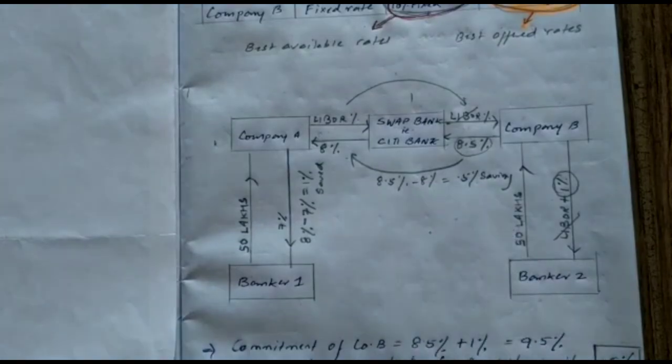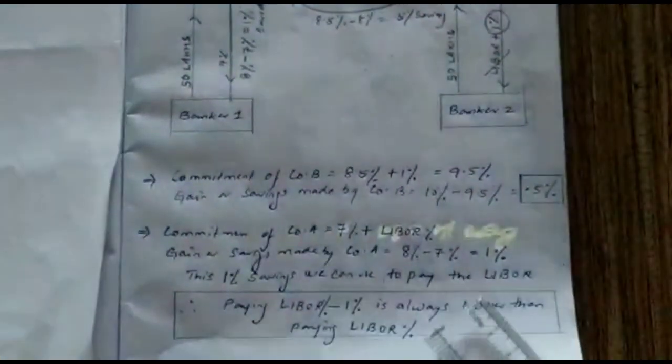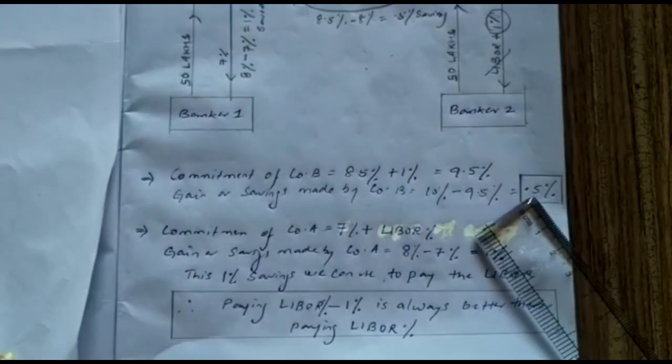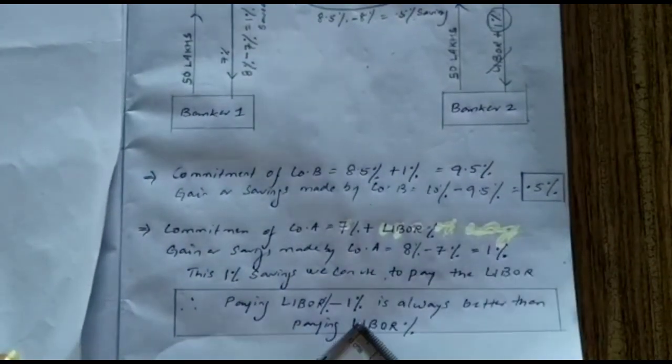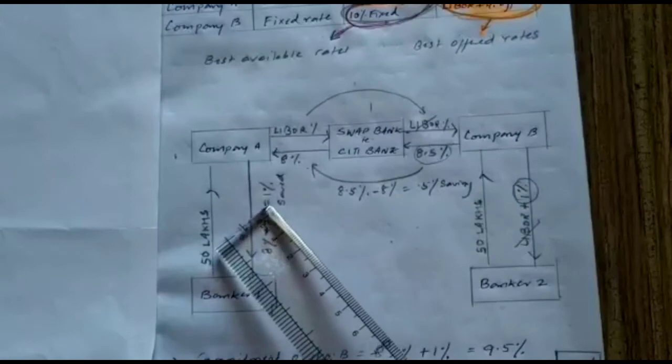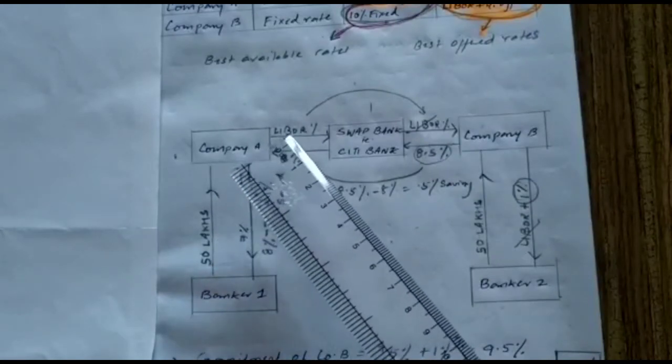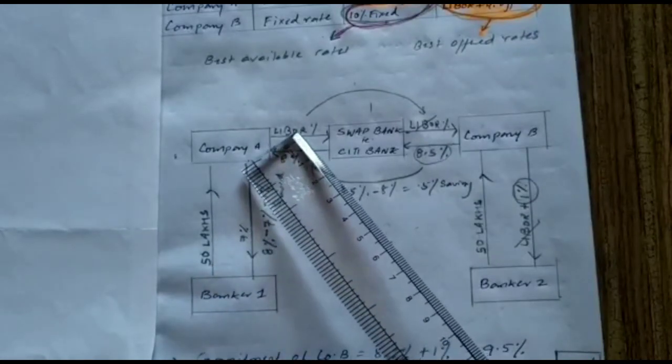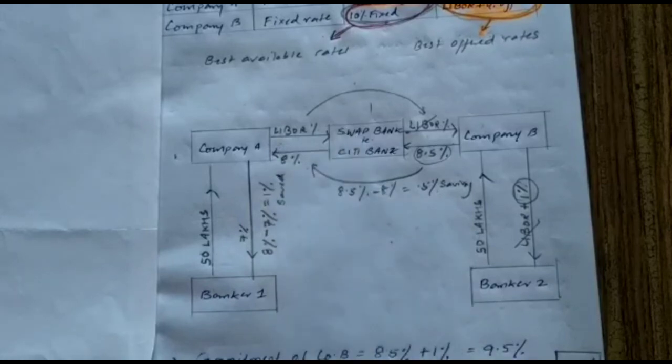And as we have seen before, company B is also making a profit of 0.5% and company A is making a profit of LIBOR minus 1%. So whatever 1% it has saved, it will be paying 1% less when it is committed to the Citibank, or whatever LIBOR it is paying, minus 1% only, is what company A is now committed to.